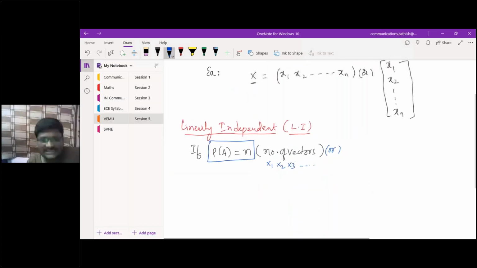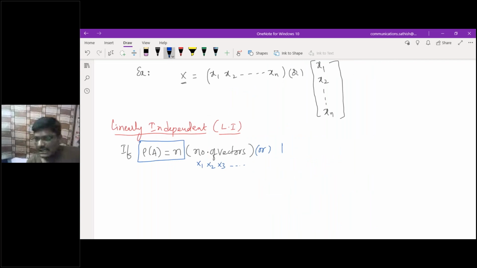The same I shall do here. If the rank of the matrix is equal to n, where n is the number of vectors, or this I can also do as: determinant of A is not equal to 0.